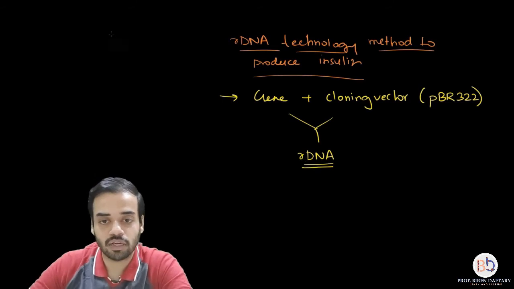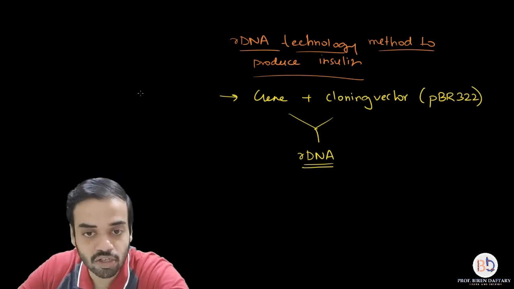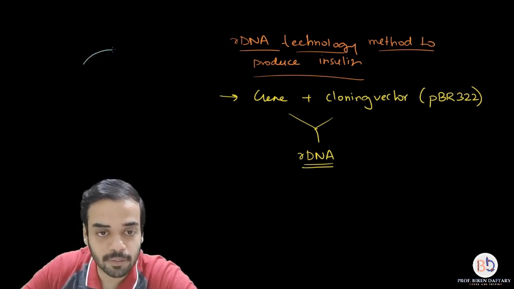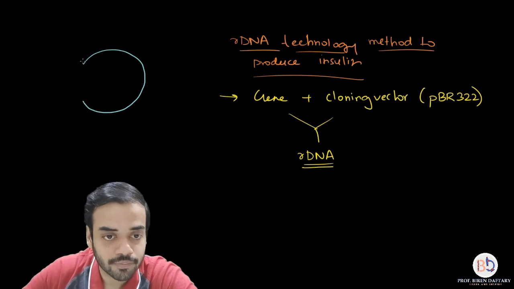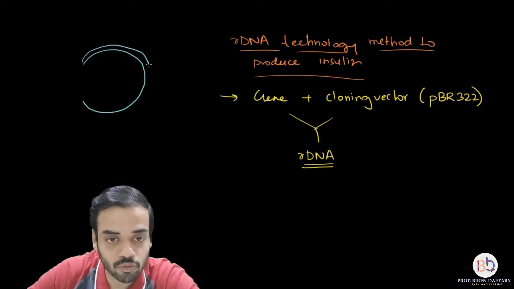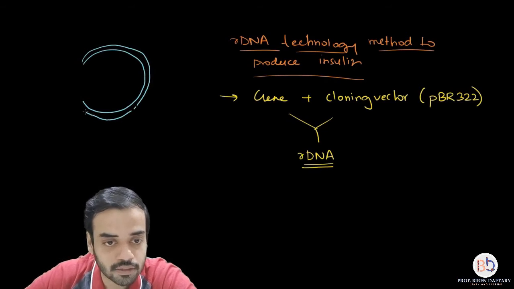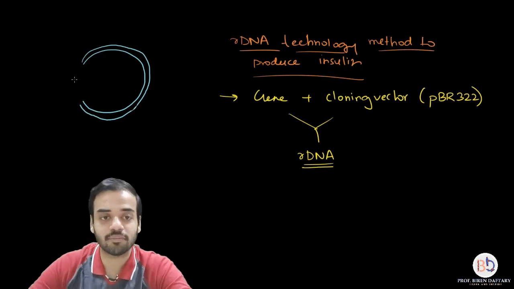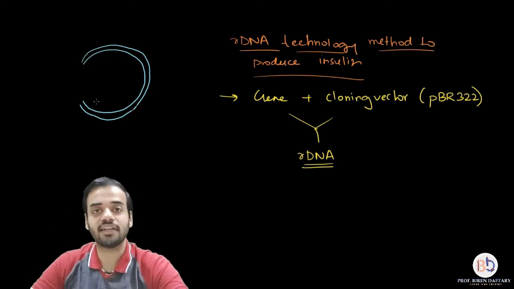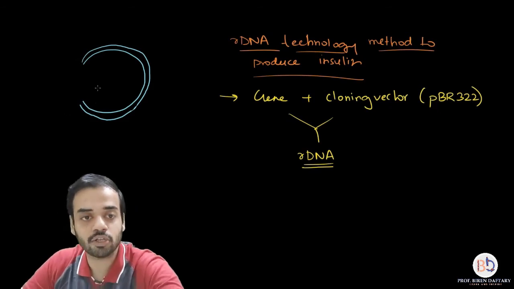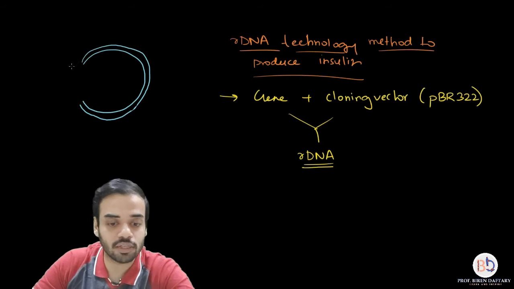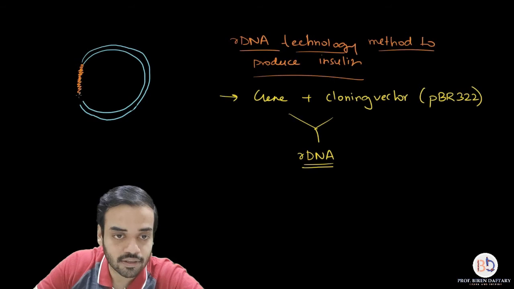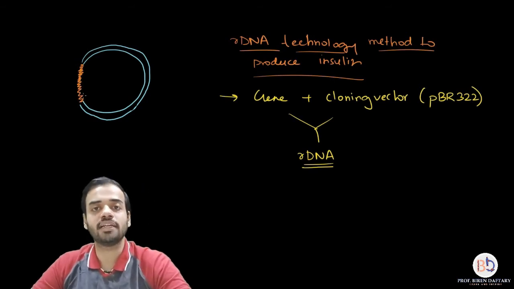Now I'm just going to draw it over here. Suppose the recombinant DNA is something like this. Suppose this is the pBR322 plasmid, and this is the area which I have removed. You can see this area has been cut using a restriction enzyme, and in this area we have inserted the gene which is going to help in the production of insulin. So over here the gene was inserted, and this recombinant DNA molecule was obtained.